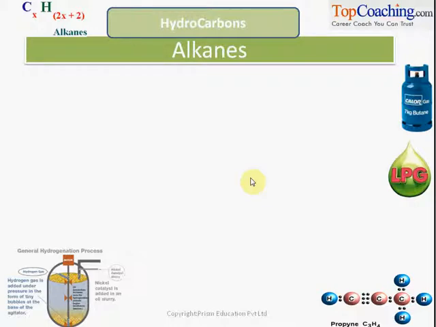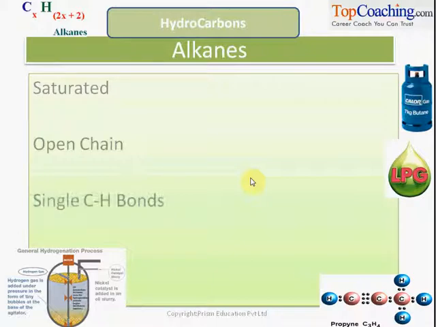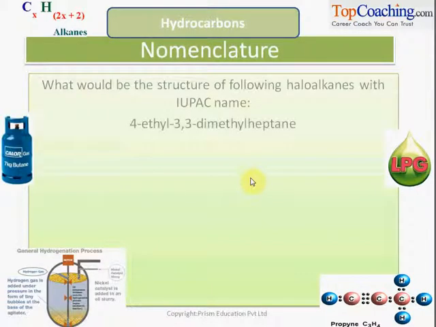So what are alkanes? To start with, they are saturated open chain hydrocarbons with single carbon-hydrogen bonds, right? In previous chapters, we have studied their nomenclature, IUPAC nomenclature.